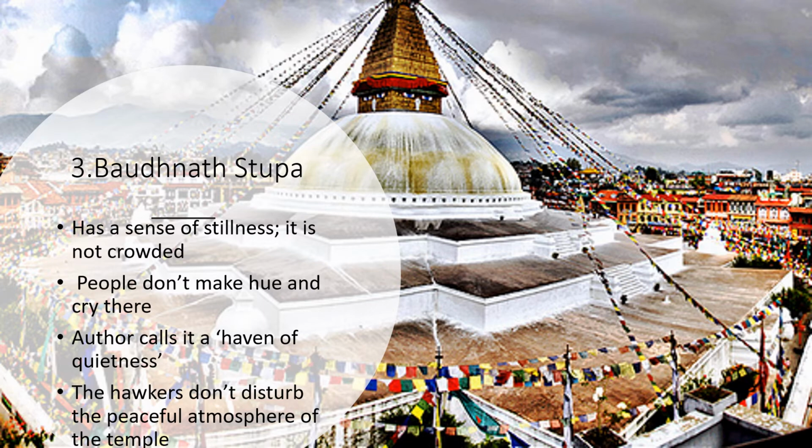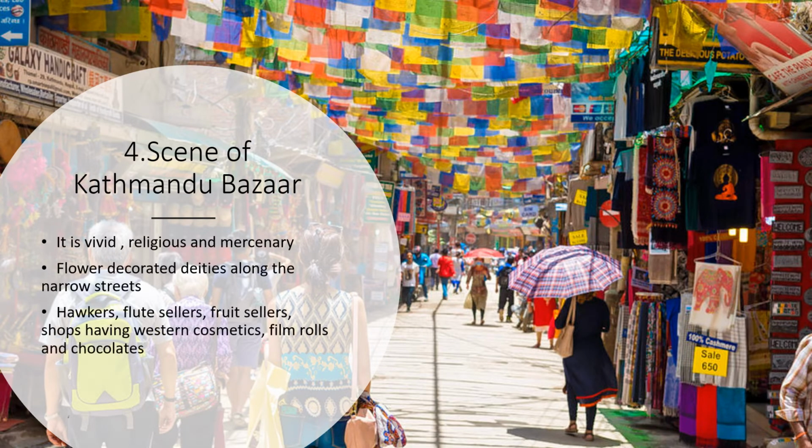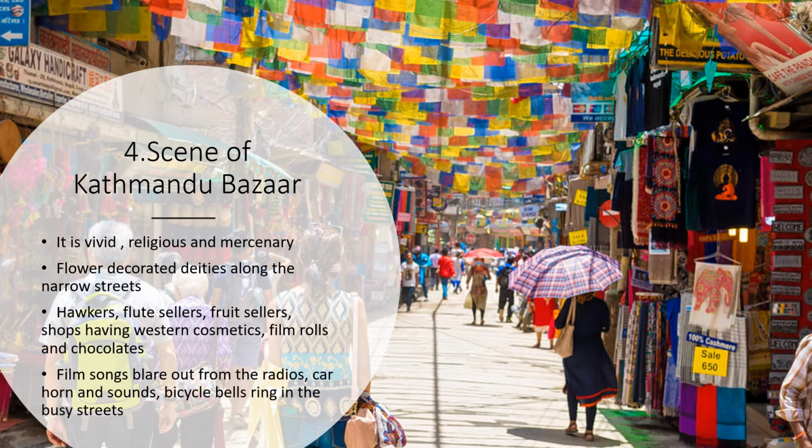Now let's move on to our fourth point, and it is very important. It is the scene of Kathmandu Bazaar, and what kind of markets are there in Kathmandu we are going to see here. It is vivid, religious, and mercenary. So bazaars are vivid, religious, and mercenary.